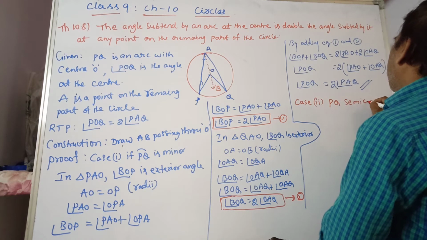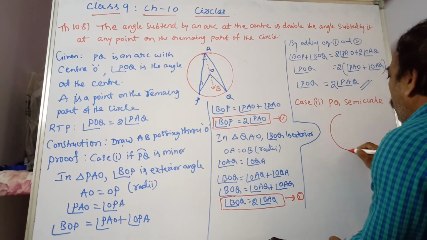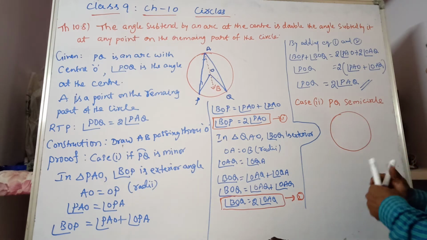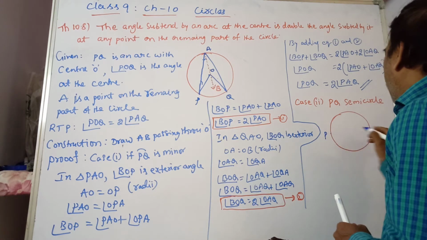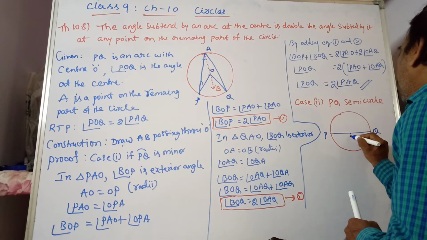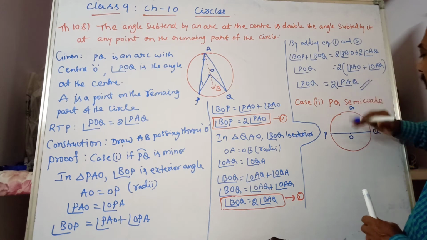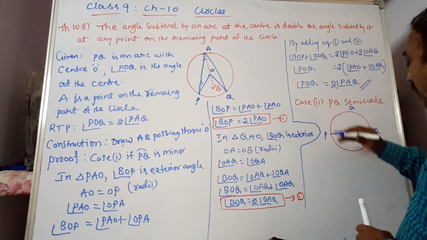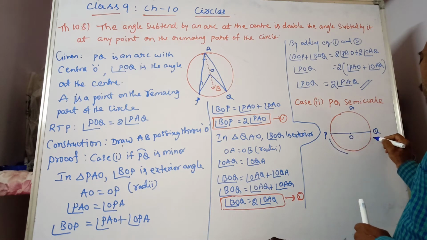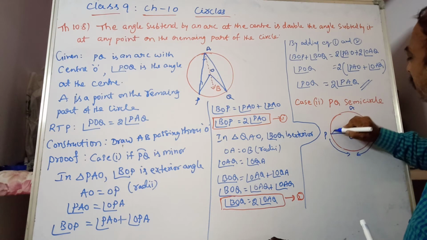This is the semicircle where you are locating. P is here and Q is here, which passes through the center of the circle, O, and A is a point on the other side. We are considering this part. This is the semicircle part. So A we are taking here, and join.